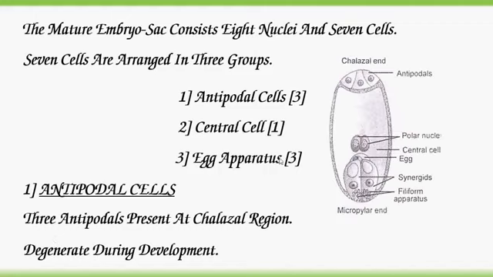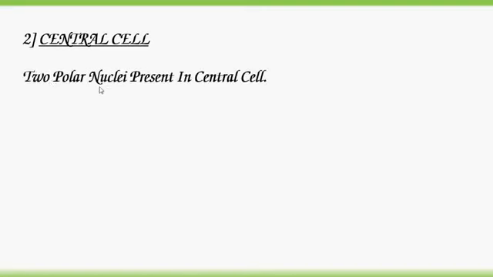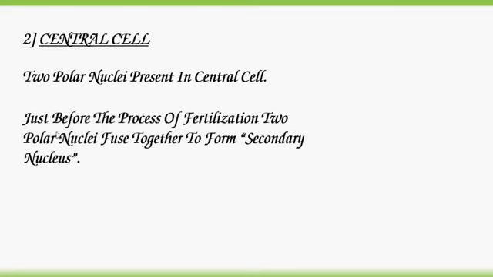Let's see in the diagram. So the 3 cells present towards the chalazal end are called antipodals, and these antipodals degenerate during development. Central cell. 2 polar nuclei are present in the central cell. It is only one cell, but it consists of two polar nuclei.